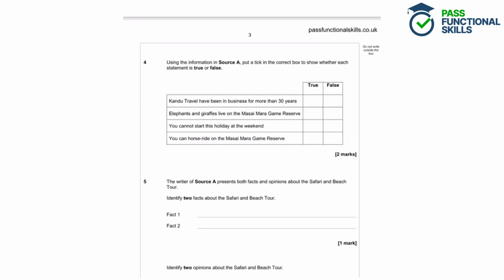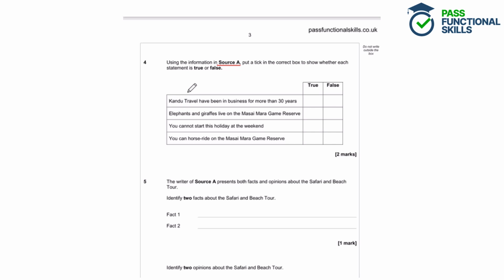Question 4. Using the information in source A, put a tick in the correct box to show whether each statement is true or false. So what we need to do in this question is we need to look at source A and we need to identify whether these statements are true based on the text or whether they are false. So are they correct or incorrect? So let's start with the first one.